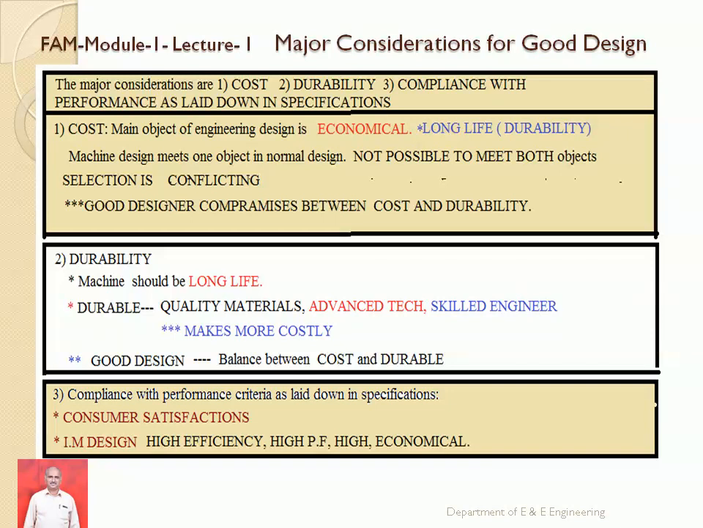Already we have seen cost. The main object of the design is cost. Always economical is more needed, more popular. Hence we have to design the electrical machine in such a manner that it is economical. But the other object, durability or long life, is then not possible. If you design for economy, you concentrate on economy only, and durability becomes secondary.